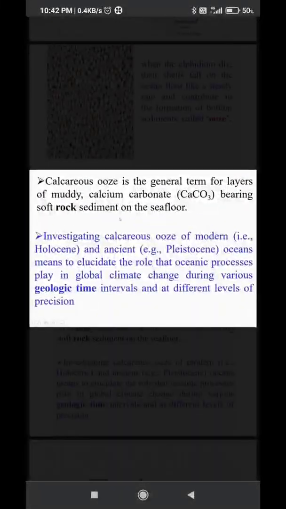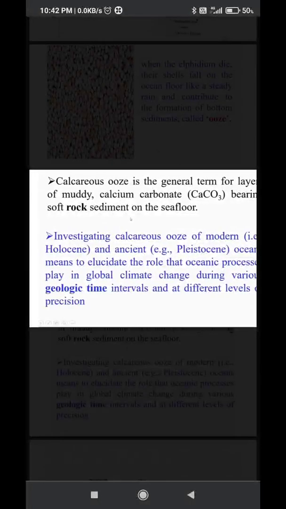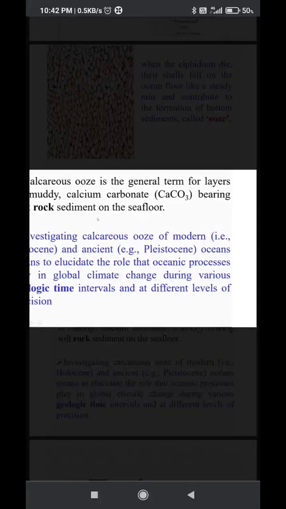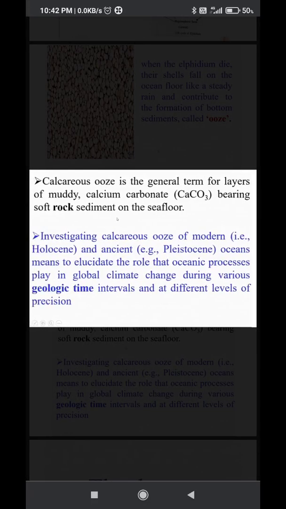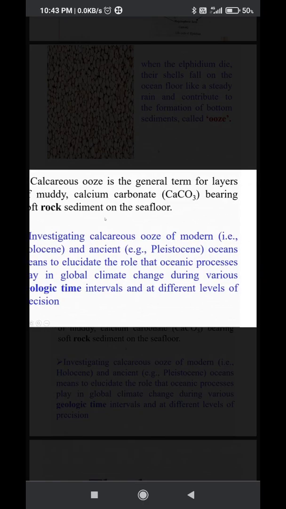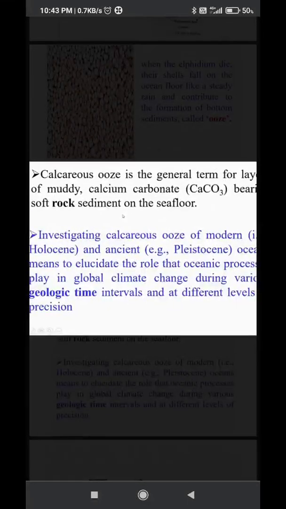Calcareous ooze is the general term for layers of muddy, calcium carbonate-bearing soft rock sediment on the seafloor. Investigating calcareous ooze of the modern Holocene and ancient Pleistocene oceans illustrates the role of oceanic processes in climate change during various geological time intervals. And here we have to remember it. Generally these foraminiferan shells are present in the Giza pyramid stones.